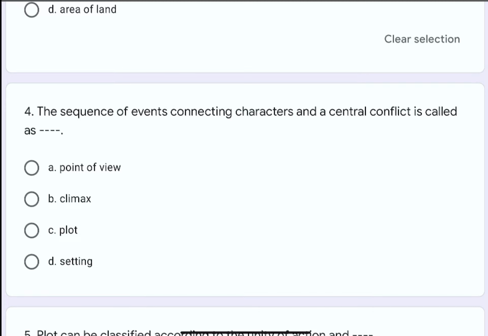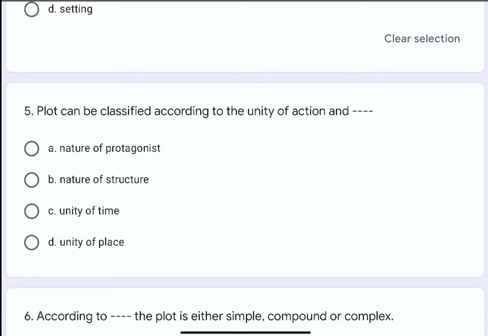Question number 5. Plot can be classified according to unity of action and dash dash. The options are A. Nature of protagonist, B. Nature of structure, C. Unity of time, or D. Unity of place. The correct option is B. Nature of structure.